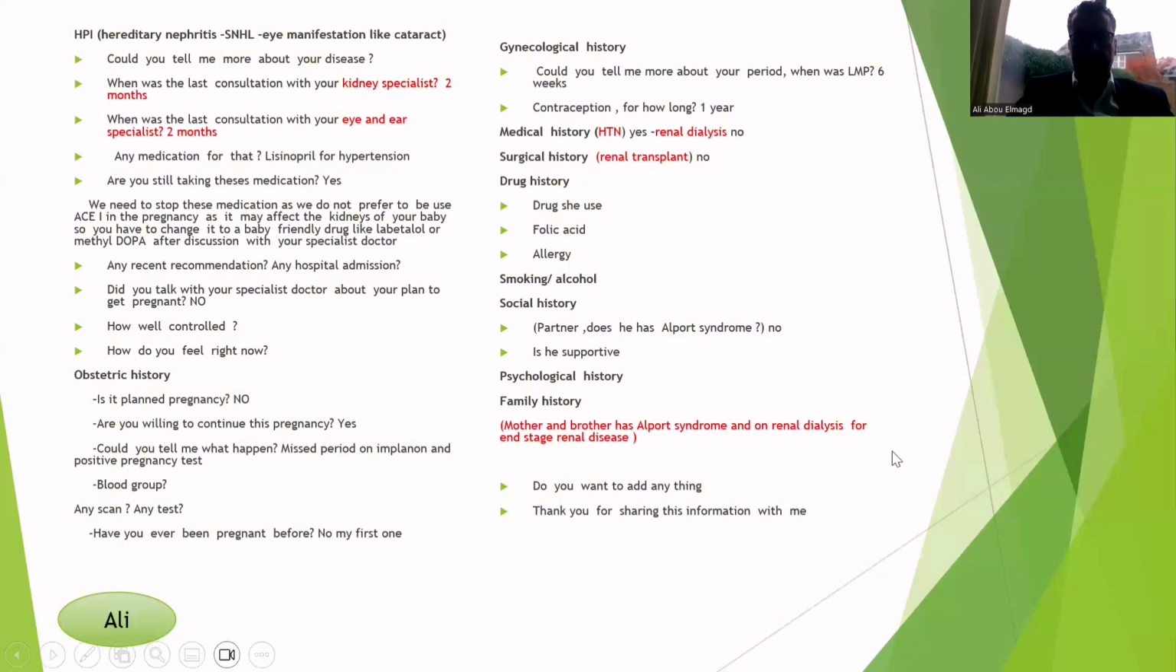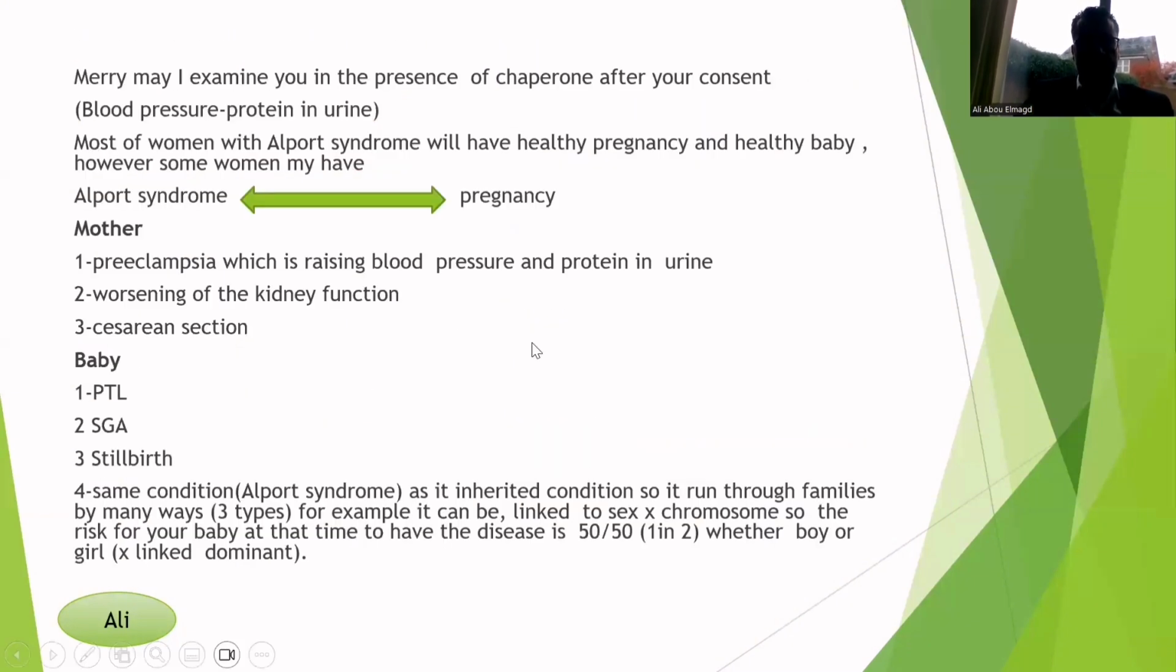Then ask about the family history, because in this patient, as we mentioned, Alport syndrome runs in families. So ask about the family history of Alport syndrome. She may say, yes, her mother and her brother have Alport syndrome, and they are on renal dialysis for that. Check whether she needs to add anything today. Then offer examination of the patient, usually the vital signs including the blood pressure and the protein in urine. In any pregnant woman, in the antenatal visits, we have to check her blood pressure and her urine dipstick. Take her through the course of the pregnancy in the woman with Alport syndrome.